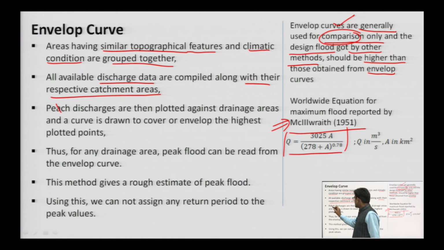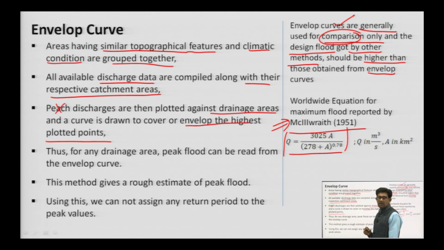The next step is that the peak discharges are plotted against drainage areas, and a curve is drawn to cover or envelop the highest plotted points. We will identify the highest plotted points. Thus, for any drainage area, the peak flood can be read from the envelope curve.